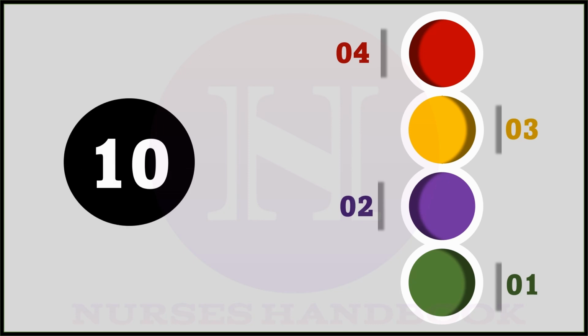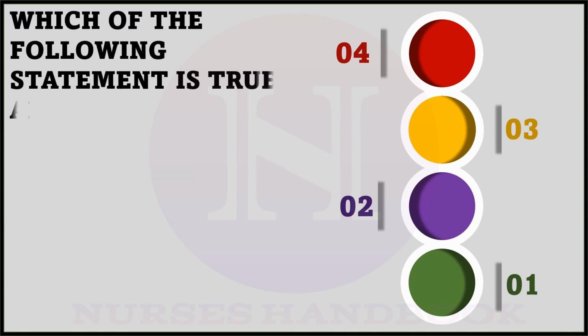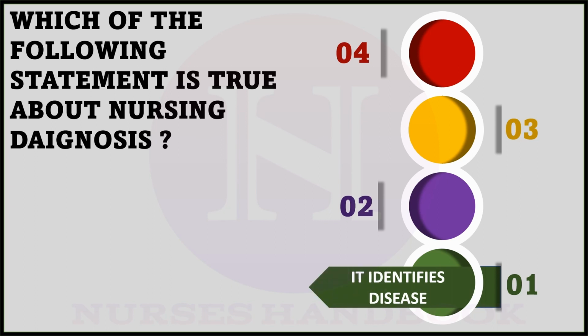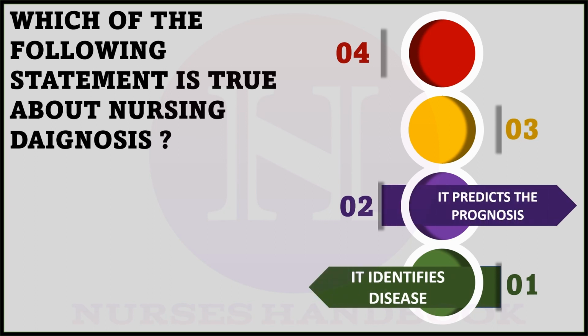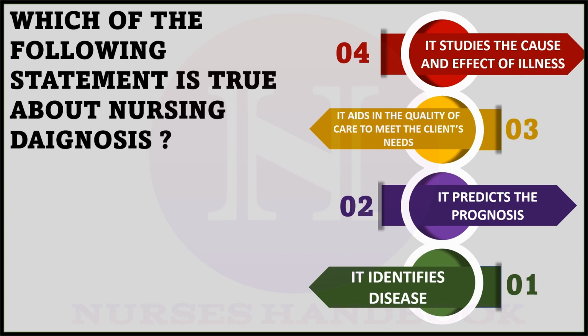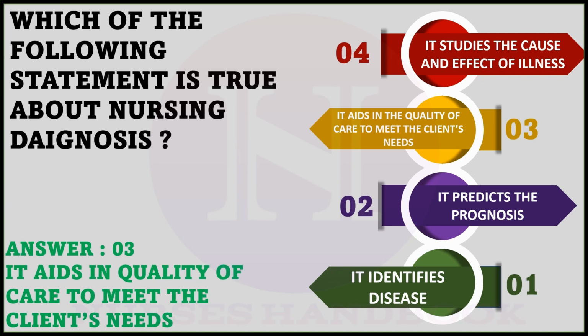Question number 10. Which of the following statement is true about nursing diagnosis? Option 1, it identifies disease. Option 2, it predicts the prognosis. Option 3, it aids in the quality of care to meet the client's needs. And option 4, it studies the cause and effect of illness. And the correct answer is option 3, it aids in the quality of care to meet the client's needs.